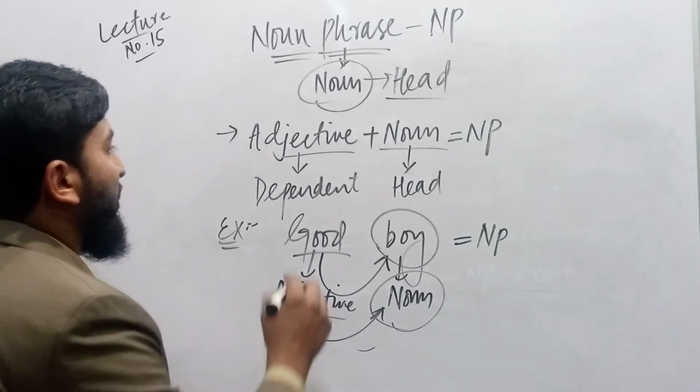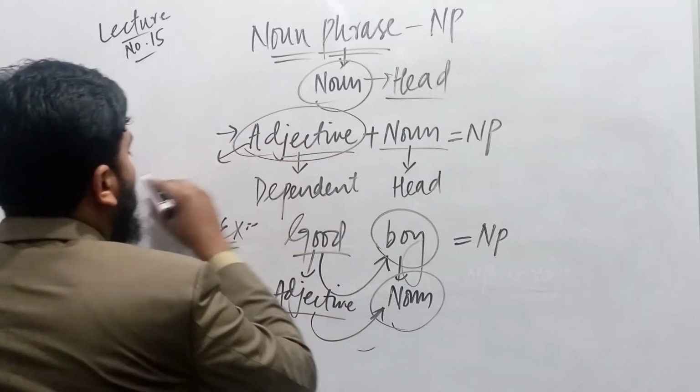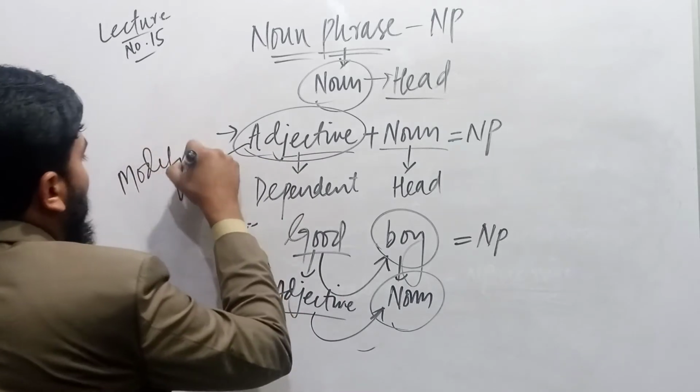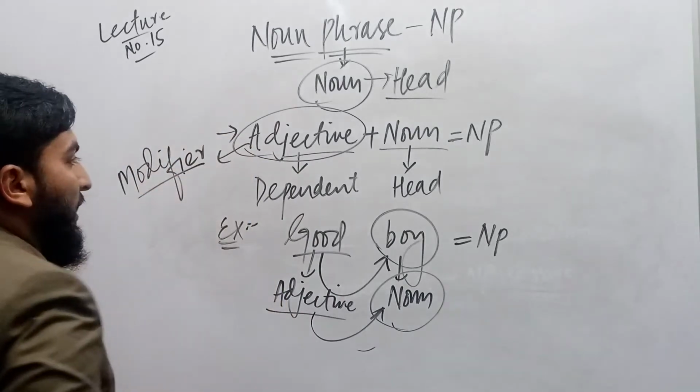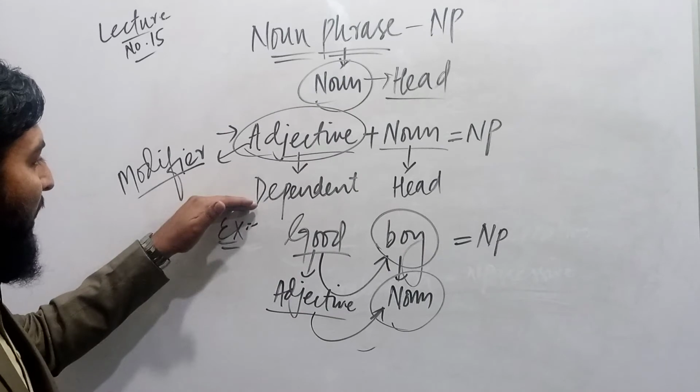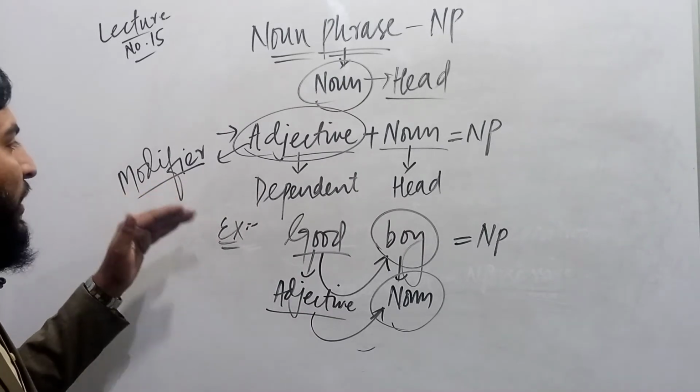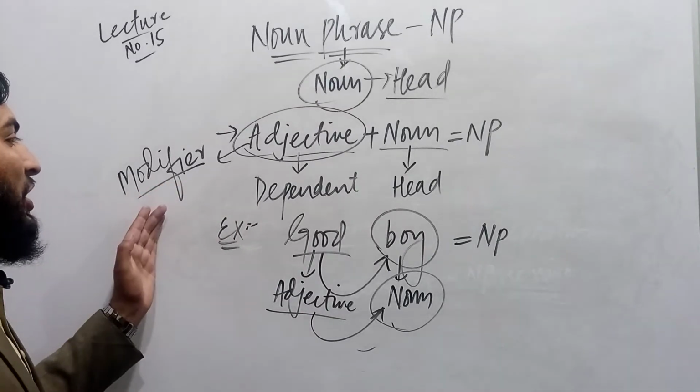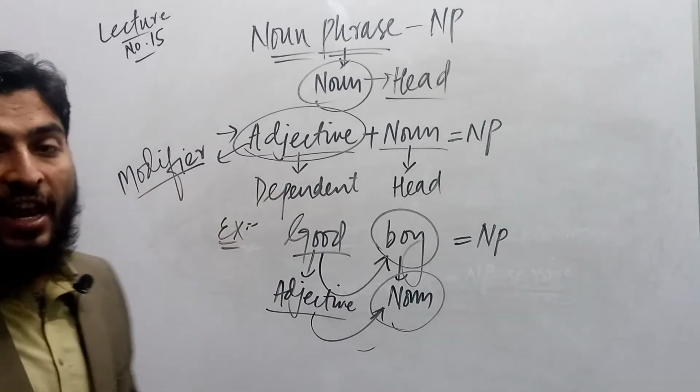This adjective is then called a modifier. This adjective is called a modifier as well. So we say that the dependent part in a noun phrase must be a modifier, meaning it defines, it modifies a noun.